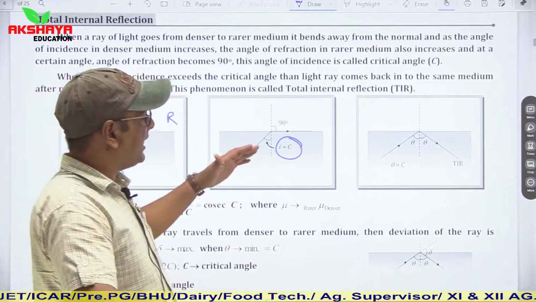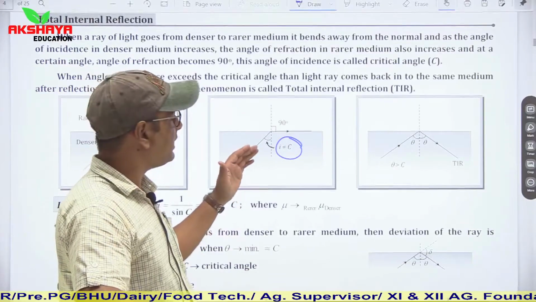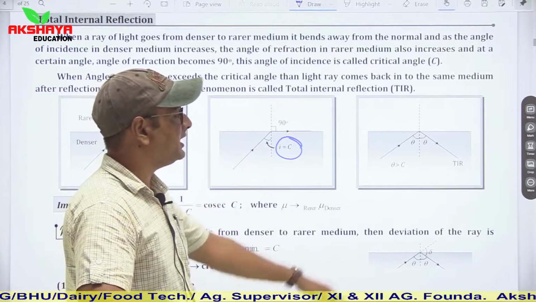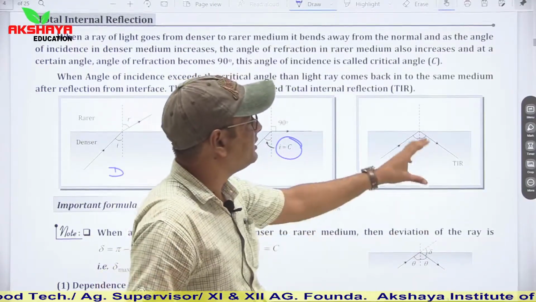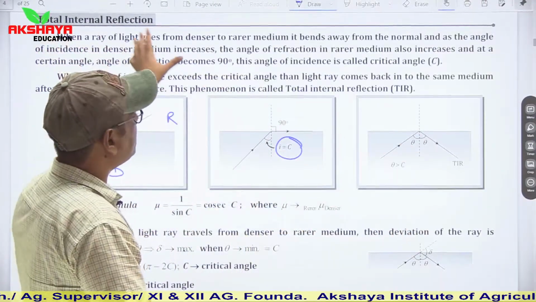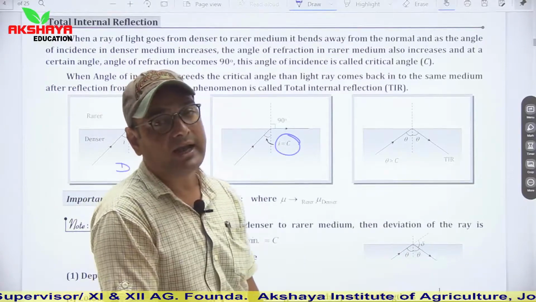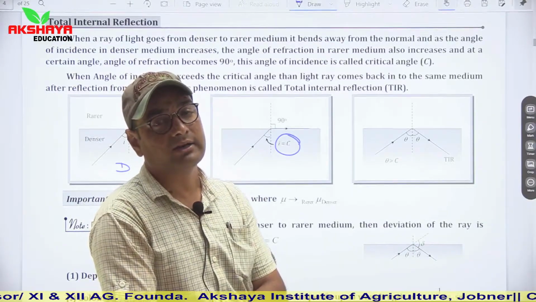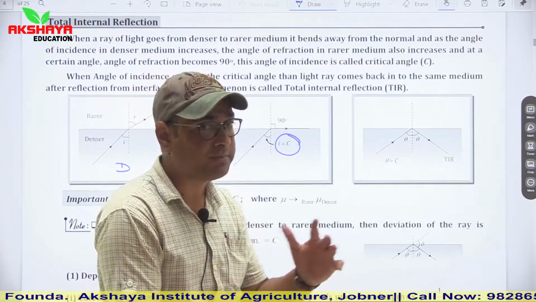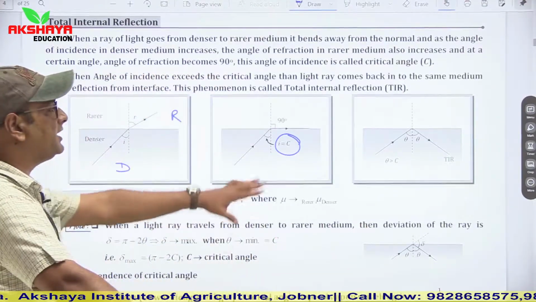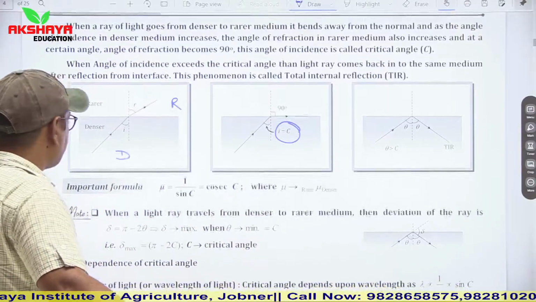Now if any light ray travels at an angle more than this critical angle, then it will bounce back into the same medium. This phenomenon is known as total internal reflection. So whenever any light ray travels at an angle greater than the critical angle, that light ray bounces back in the same medium.